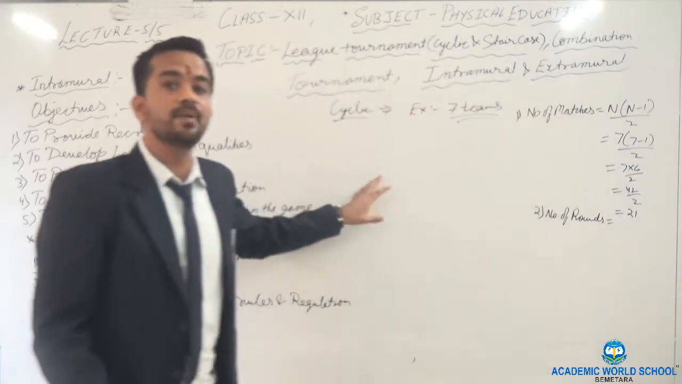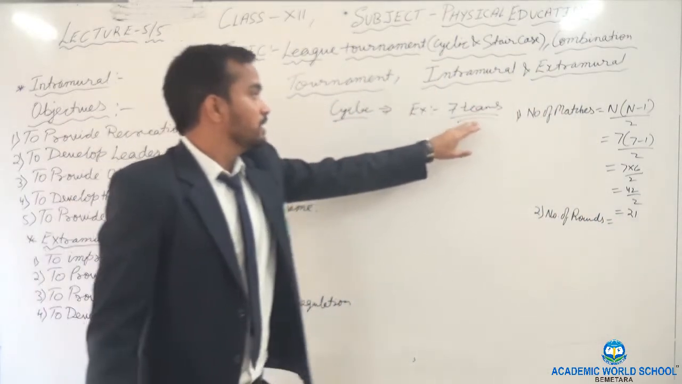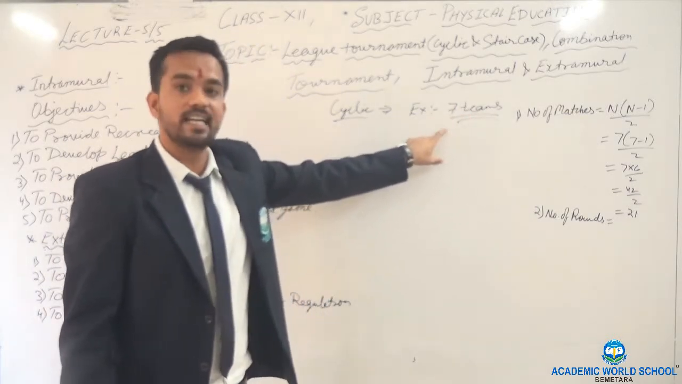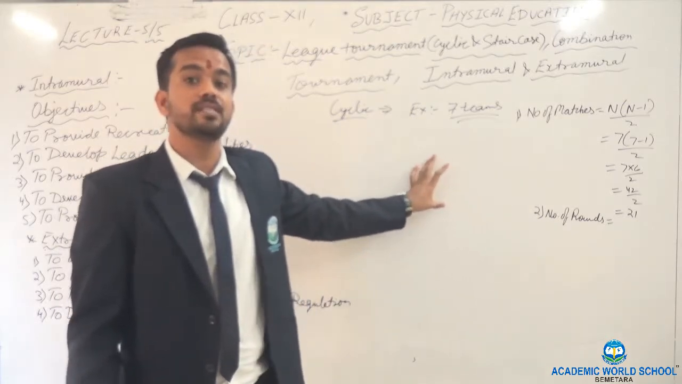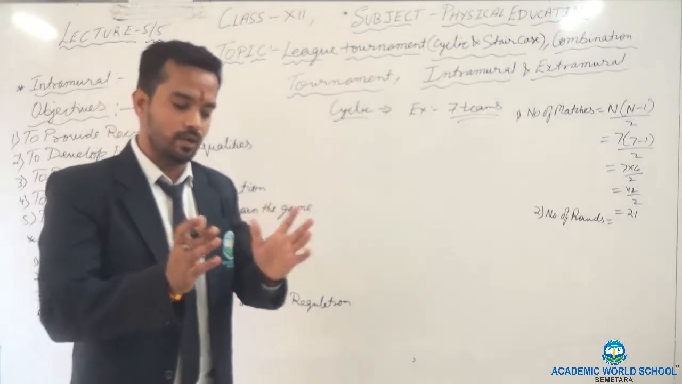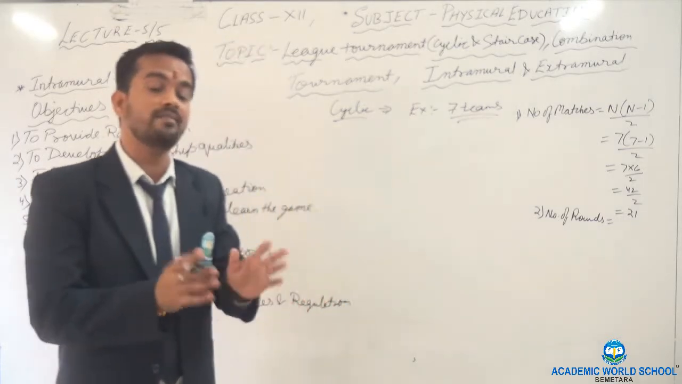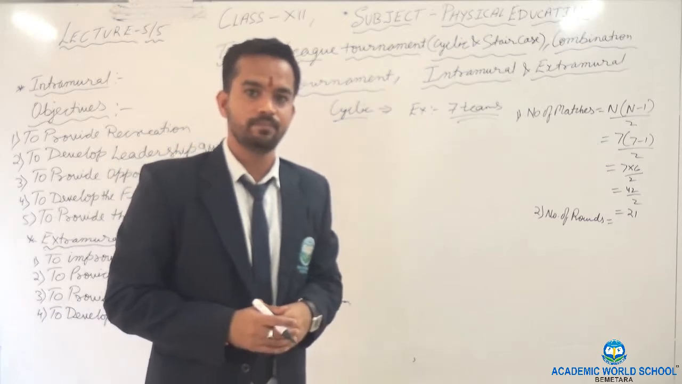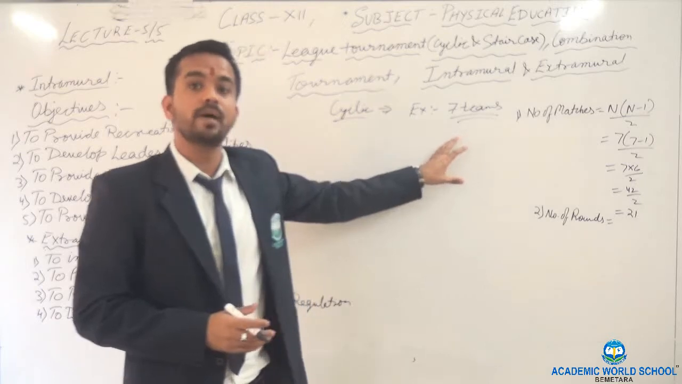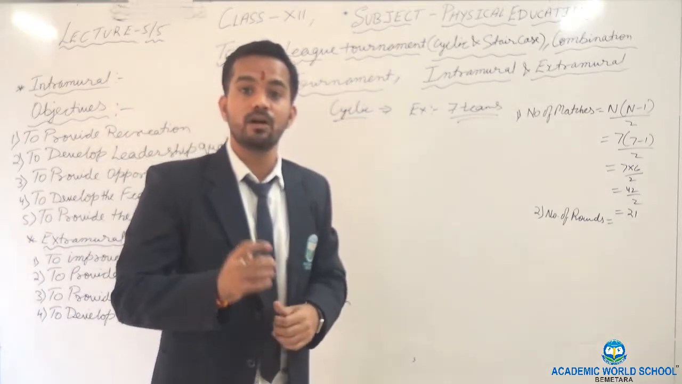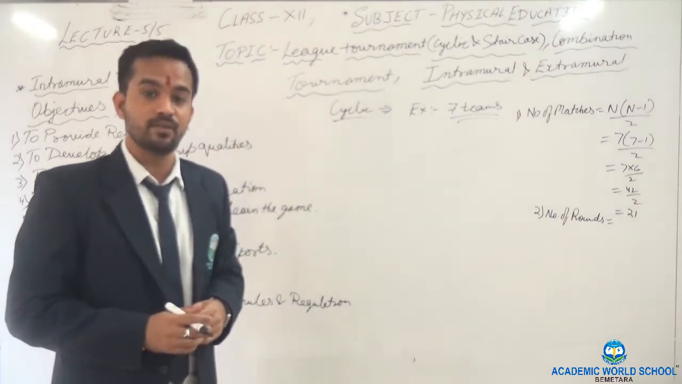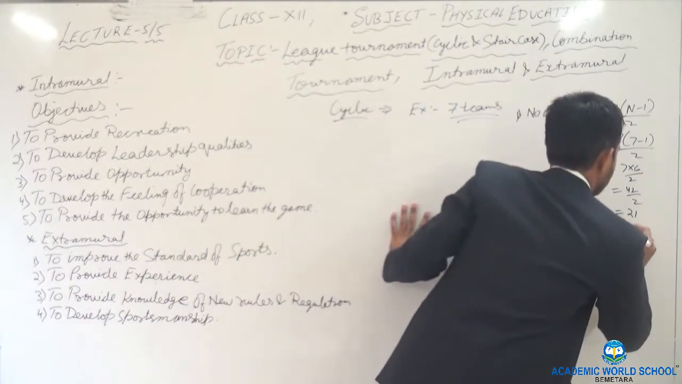Remember one thing, if the team is in odd number, then the rounds will be the same as how many teams are there. Means 7 teams, because in this one we have to fix the bye, because we have to give the bye to each and every team. There is a difference between knockout tournament and league tournament. In knockout tournament we have to give bye to the specific team according to the fixture, okay? But in league tournament we have to give bye to each and every team, because every team has to play one time with each and every team. That's why. Clear? Number of rounds will be 7.